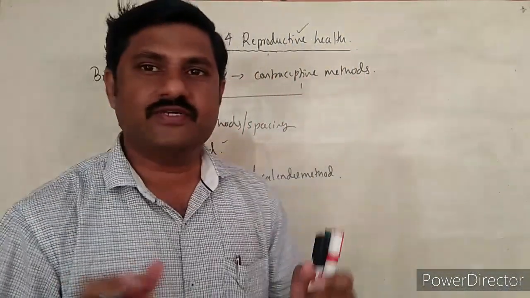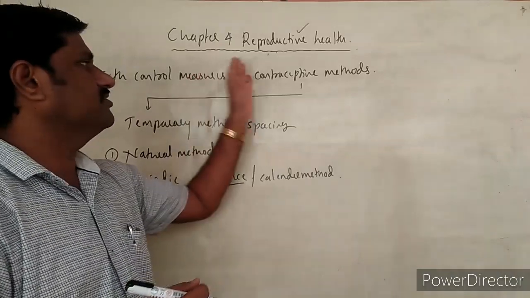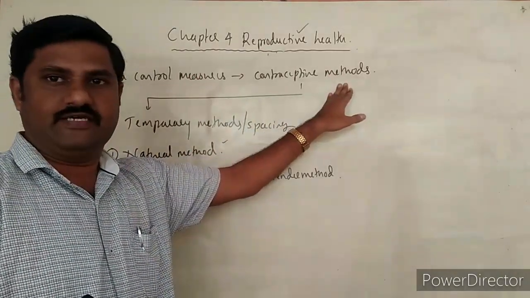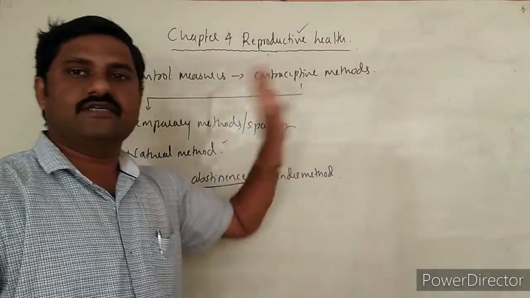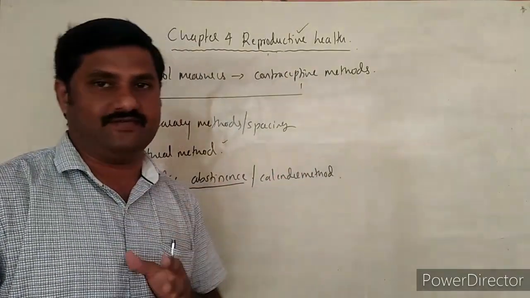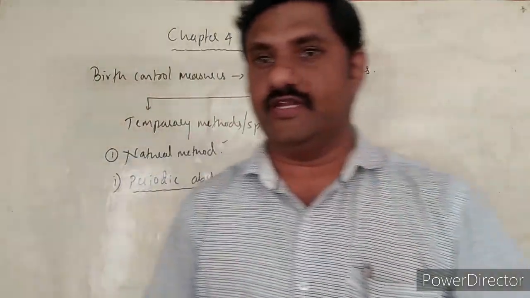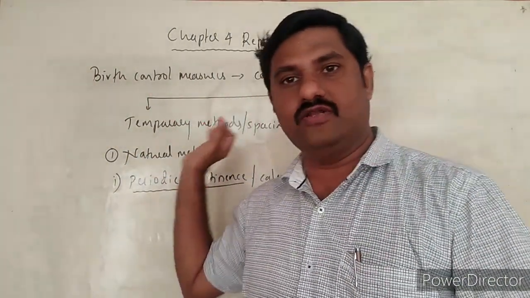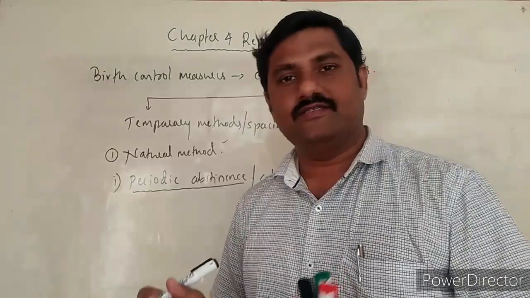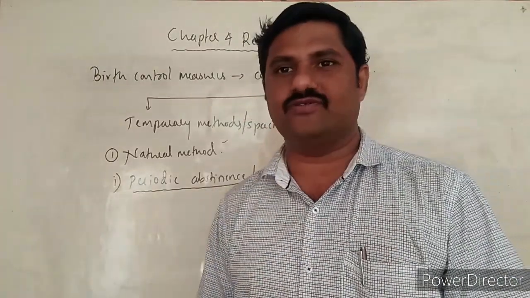You must remember that in birth control measures or contraceptive methods, these methods avoid the meeting of both sperm as well as the egg. That is what is done in all the contraceptive methods. So let us see what happens in periodic abstinence. It is a natural method.